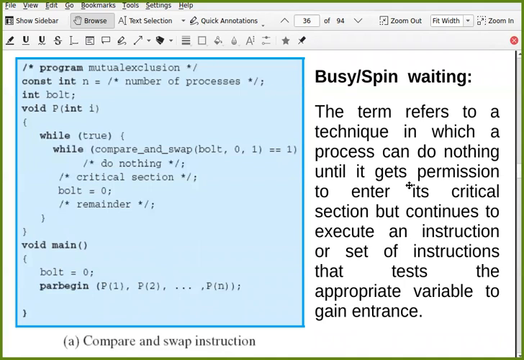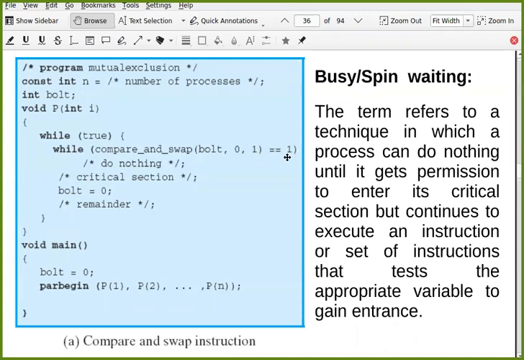Now, there is a term called busy or spin waiting. Let us understand what that term means. So you can see that when compare and swap is executed and if it is equal to 1, it's a while loop. So if it is equal to 1, this process is continuously checking that, because do nothing means it is not doing anything. So you can also put a semicolon here according to C language. If you put a semicolon here, this while loop will be executed till it is returning 1.